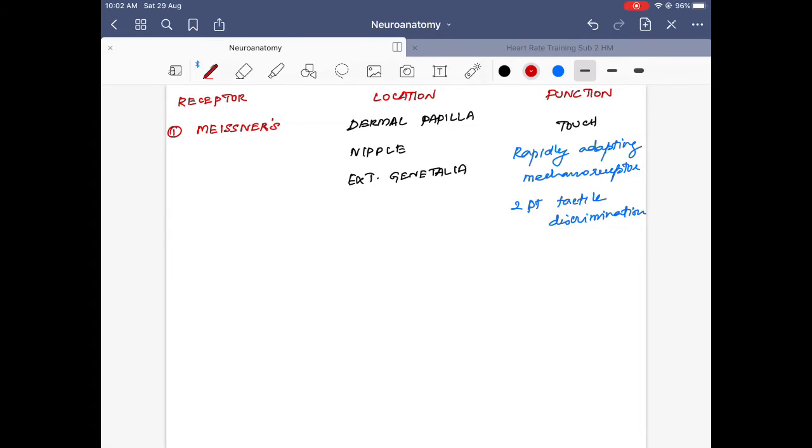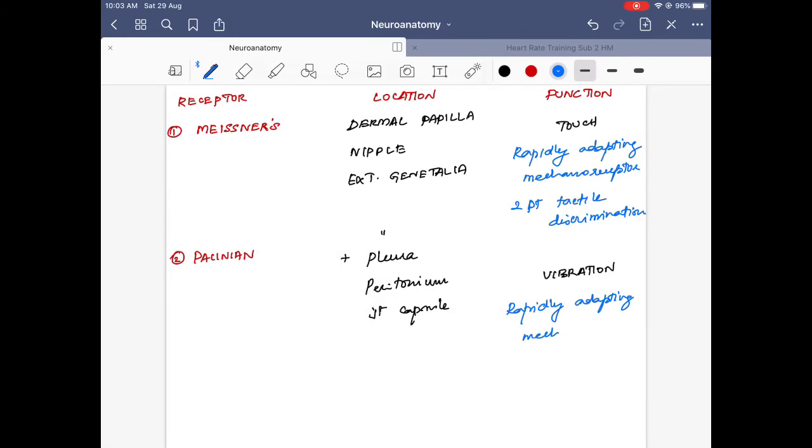Then the second thing we are going to discuss is the Pacinian corpuscle. It is present in the same locations as Meissner's. Along with that, it is also seen in the pleura, peritoneum and the joint capsule. It is responsible for vibration, and again it is a rapidly adapting mechanoreceptor. So Meissner's for touch, Pacinian for vibration. Both are rapidly adapting mechanoreceptors.